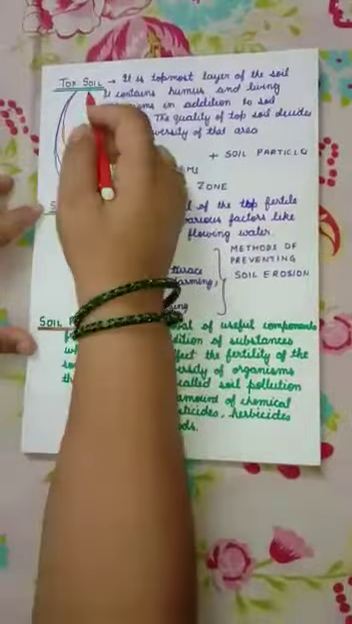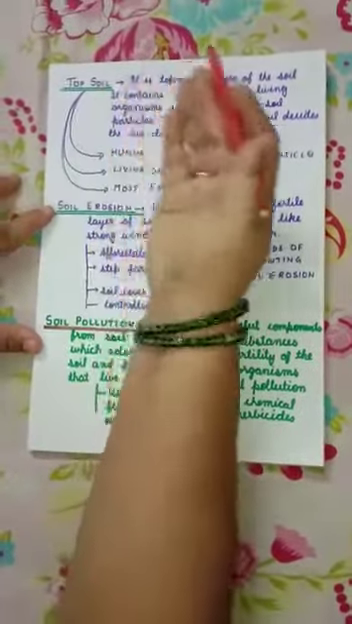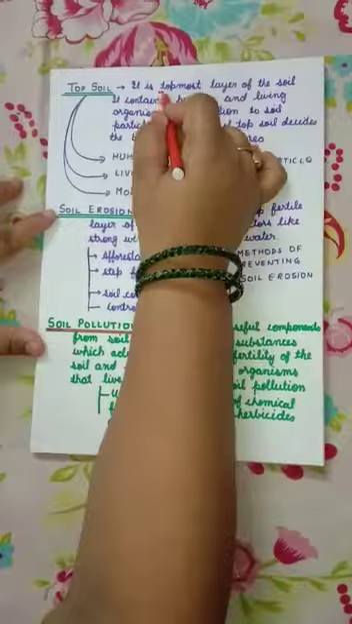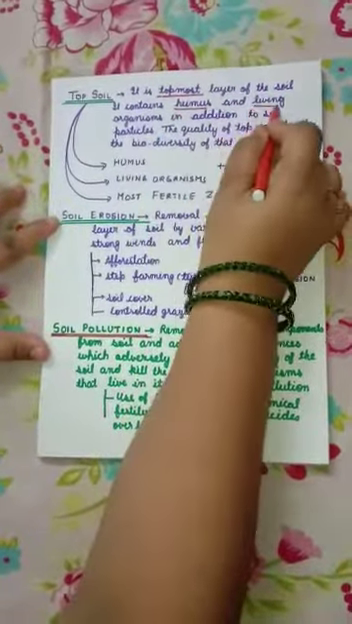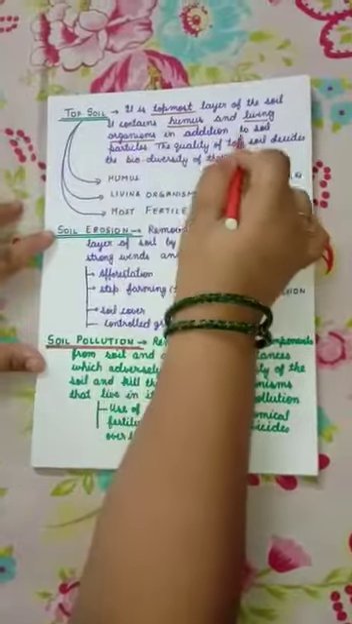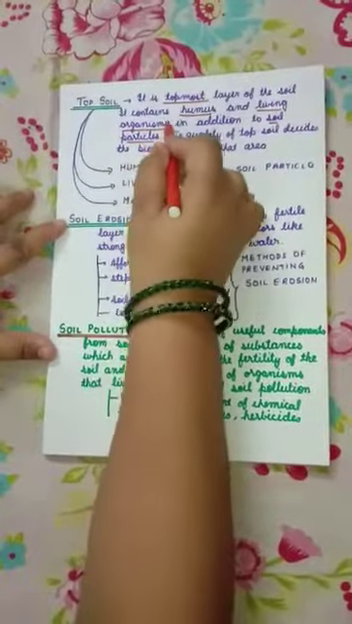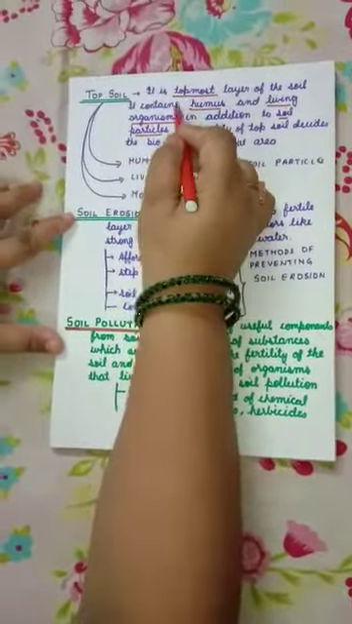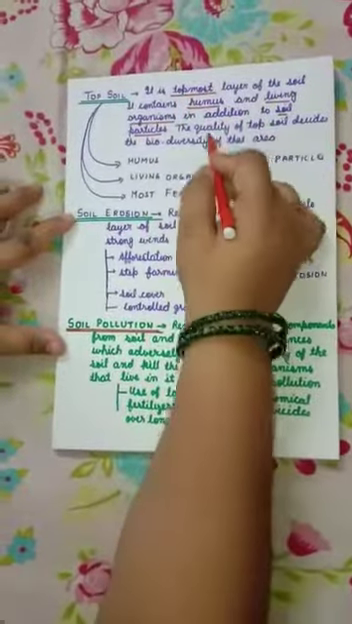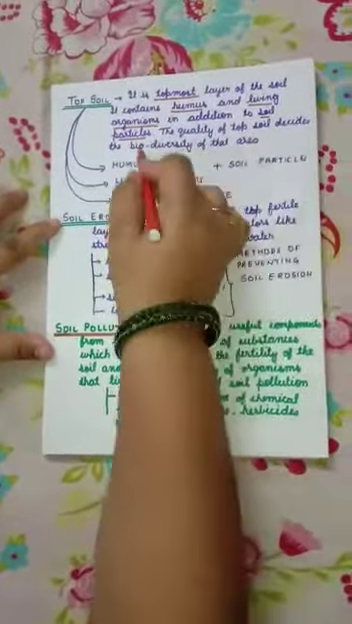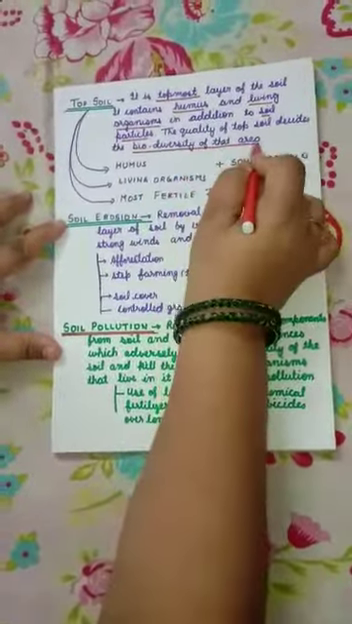Now let us study about topsoil. What is topsoil? It is the topmost layer of the soil. It contains humus and living organisms in addition to soil particles. Living organisms like bacteria, fungi, earthworms, insects, etc. The quality of topsoil decides the biodiversity of that area.